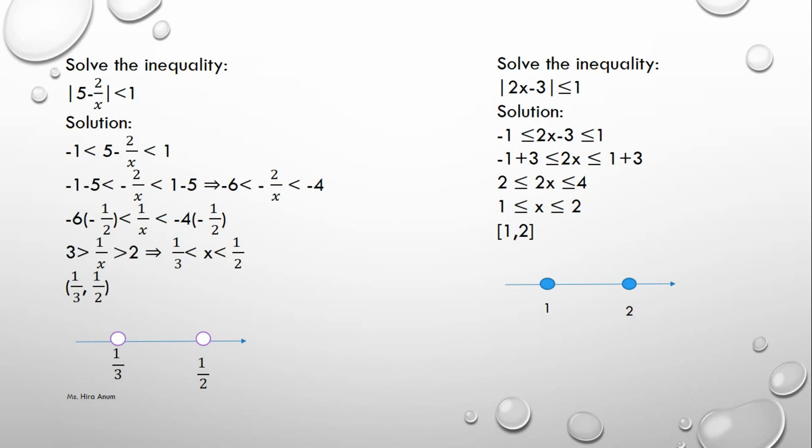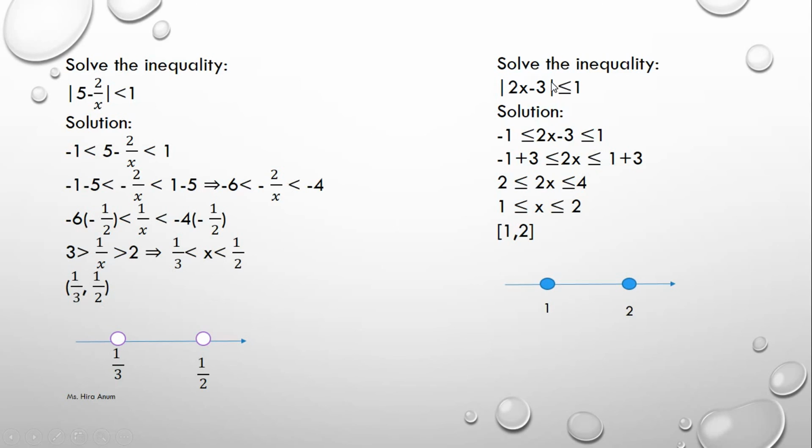We divide by minus 2 on all sides. It becomes 3 greater than 1 over x greater than 2. Then we take the reciprocal. It becomes 1 over 3 less than x less than 1 over 2. So we have the open interval 1 over 3, 1 over 2.